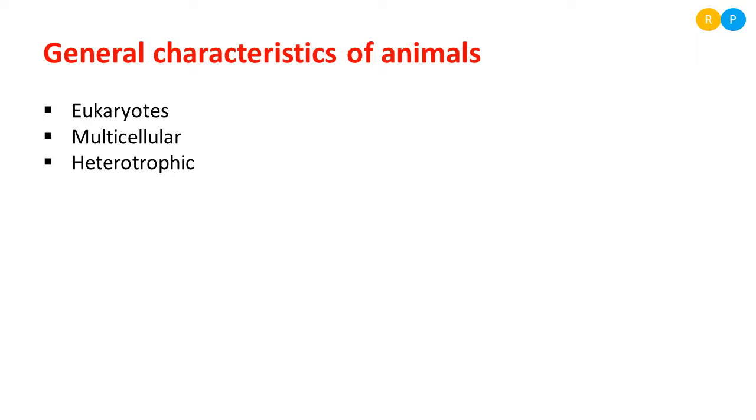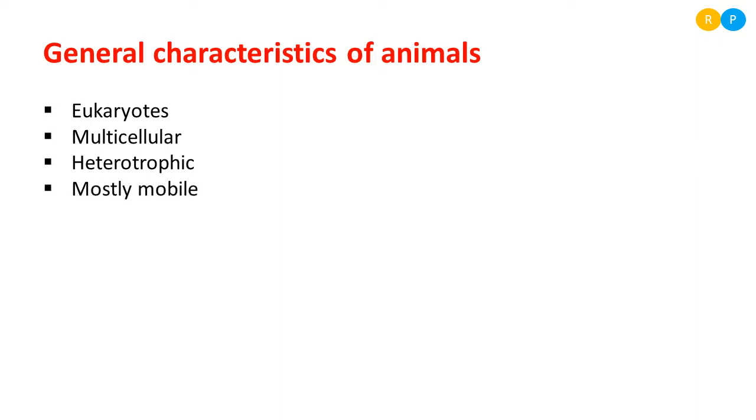So under the heterotrophic category, we come in the holozoic mode of nutrition. That means we swallow solid food material and it gets digested in our digestive system. That mode of nutrition is known as holozoic mode of nutrition. So our body shows holozoic mode of nutrition, and all animals are heterotrophic and show holozoic mode of nutrition.